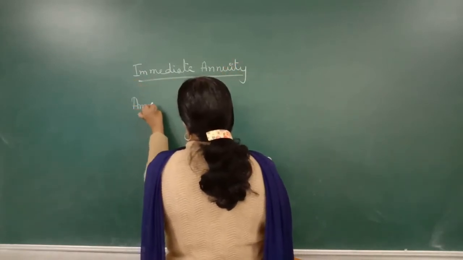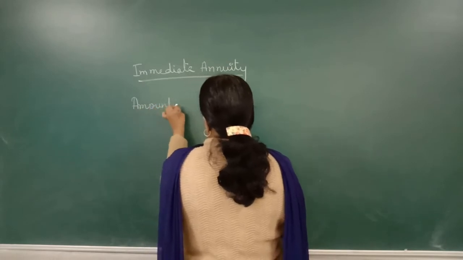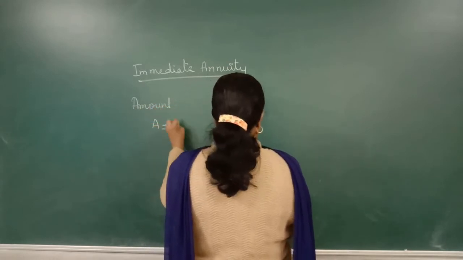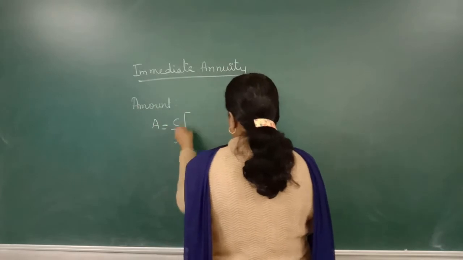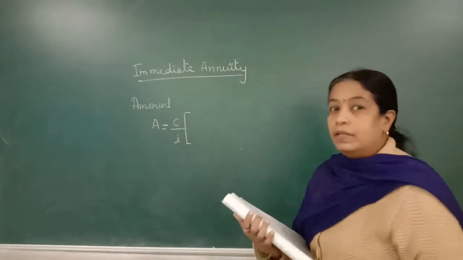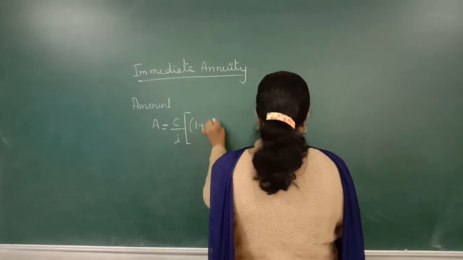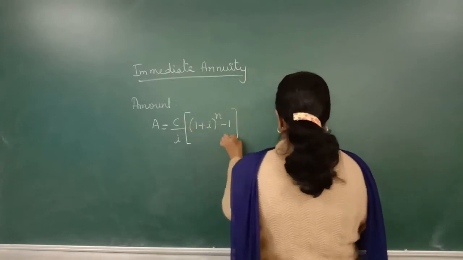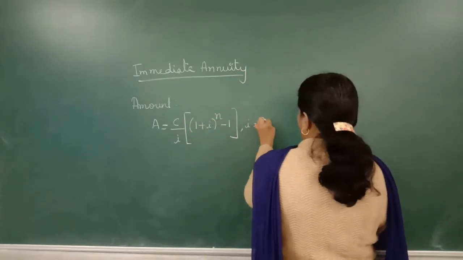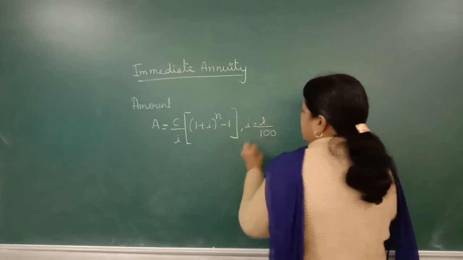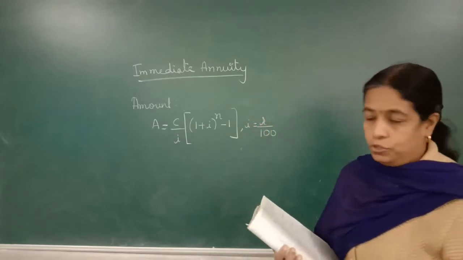Amount. How much amount you are going to get? Amount A is equals to C upon I, जो terminologies है that I will explain you. 1 plus I to the power n minus 1. Here I is equals to R upon E. Same formula of compound interest is used over here.